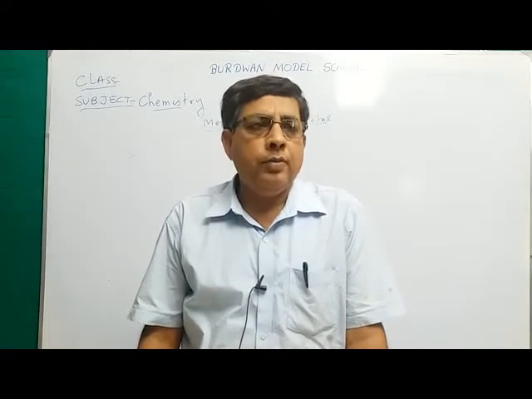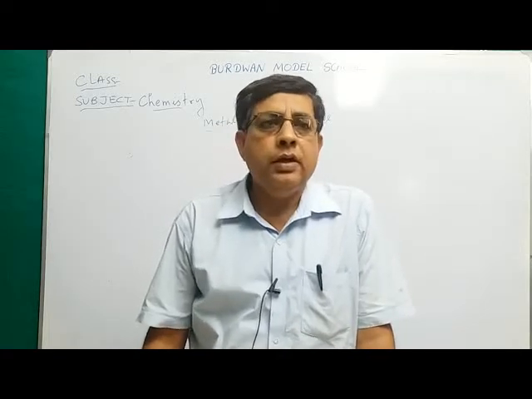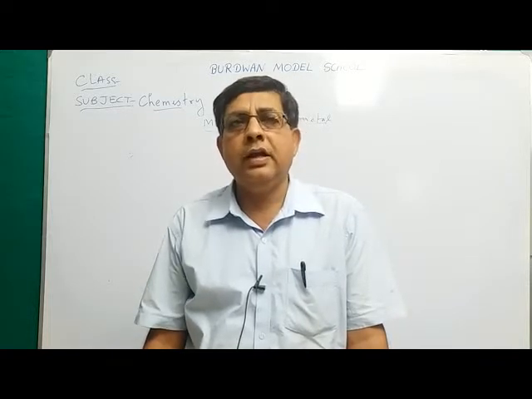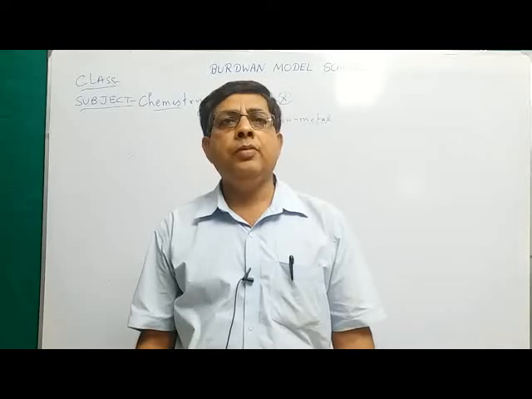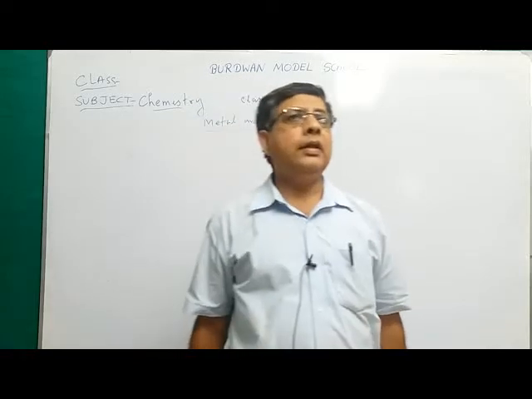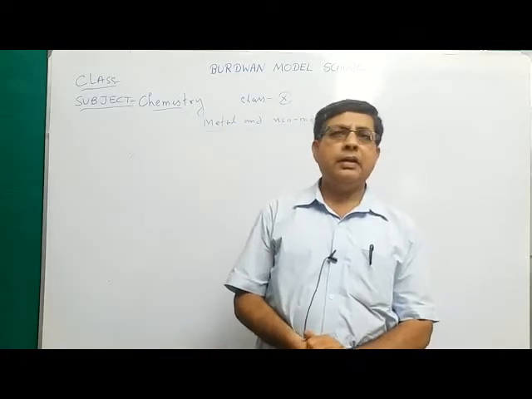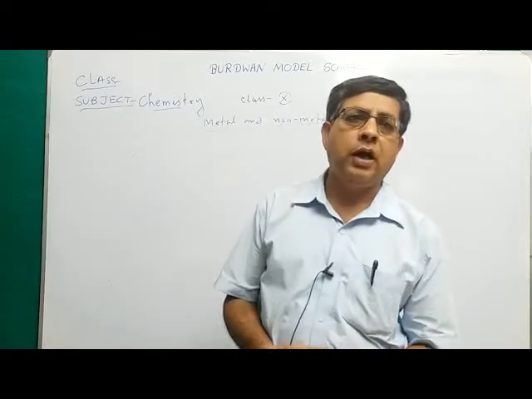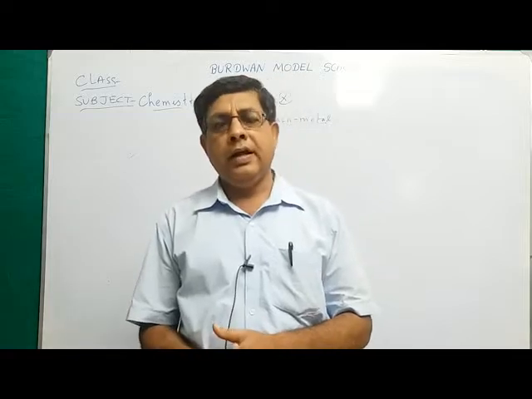There are some non-metals, say carbon, nitrogen, oxygen, chlorine, fluorine, sulfur, phosphorus. There are also some inert gases, which are chemically not reactive, and these gases are present in the atmosphere in very small amounts: helium, neon, argon, krypton, xenon and radon.